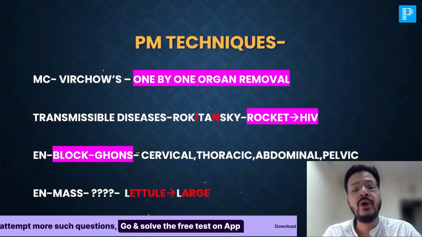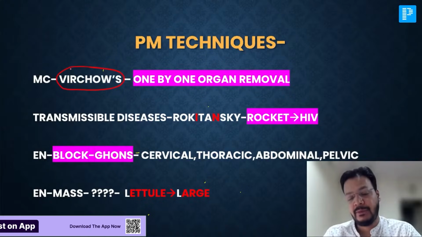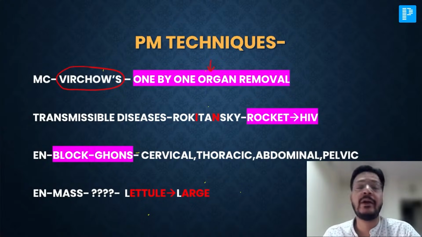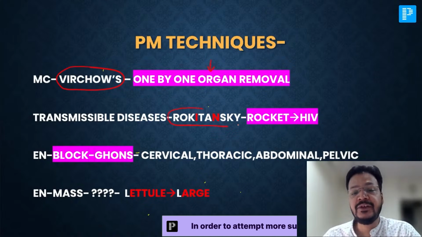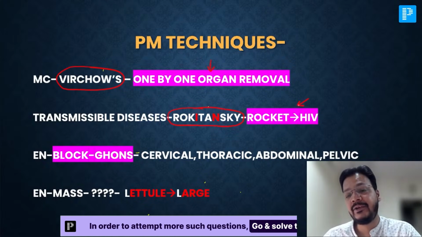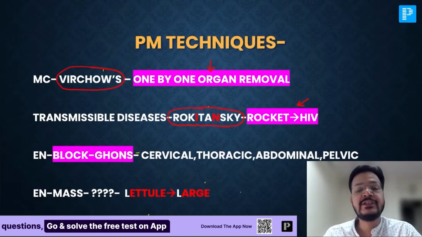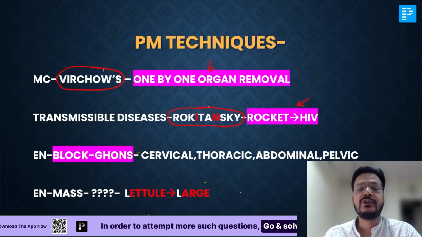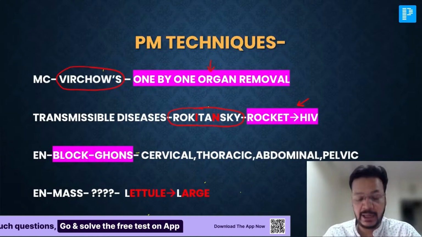I'll discuss the other methods. The most common method is the Virchow method. It is a one-by-one organ removal. This is the most common method. In transmissible disease, we use the Rokitansky method. Here the trick is given: HIV spreads like a rocket. So here we go for the in situ method. Rokitansky is an in situ method. We are not taking any organ out.